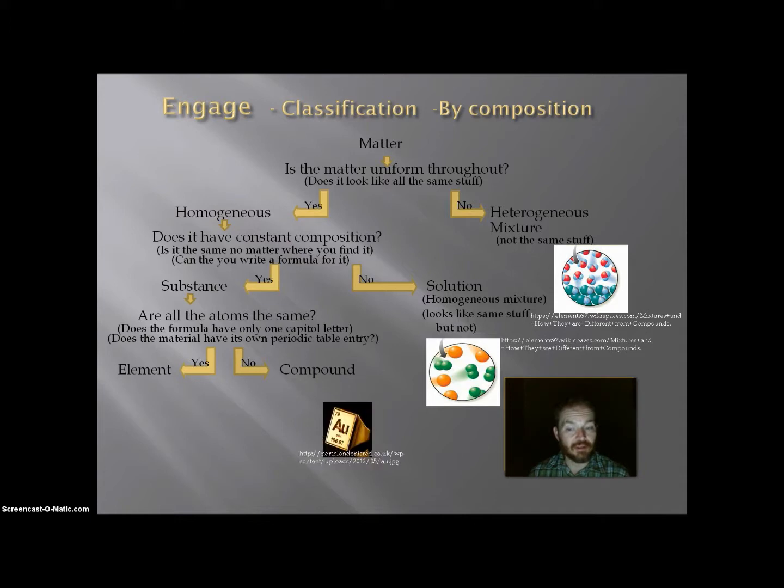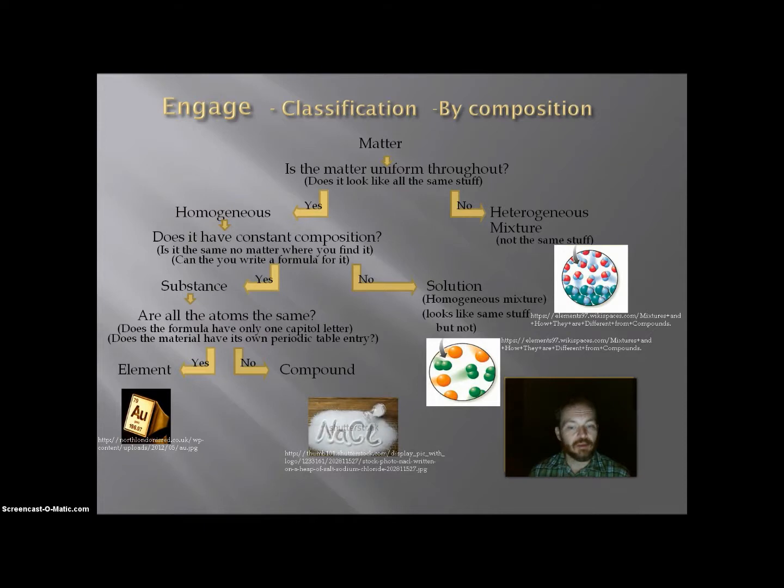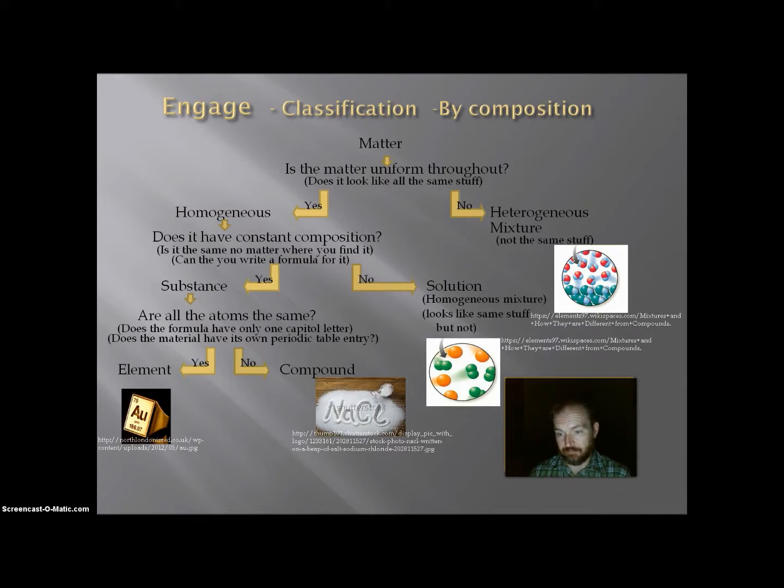So again, let's try the distinction. This ring is made out of gold. The symbol for gold is Au. It has only one capital letter, and there is a periodic table entry for gold, which is actually represented on the ring. So gold is an element. Sodium chloride, or salt, has the symbol NaCl. There are 2 capital letters. That means there are 2 elements in here, so not all the atoms are the same. And there is no periodic table entry for sodium chloride. So that means sodium chloride is a compound.